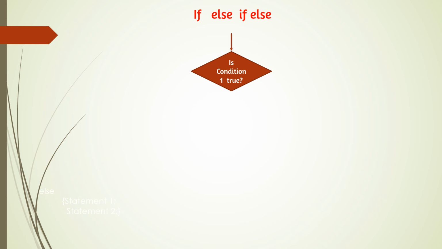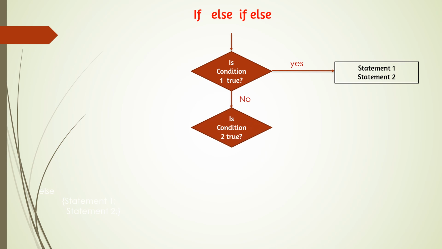First, the first condition will be given under if, and if the condition is true, the if statement will work and the loop will stop, and control will come out of the loop. And suppose the first condition is false, then only the second condition will be checked. And suppose the second condition is true, that means if else if is true, the statements given below that will be executed and the loop will stop.